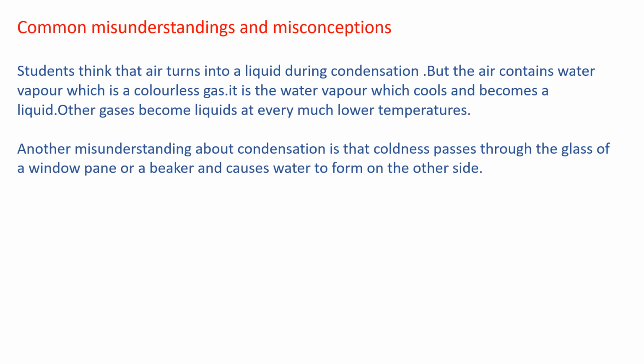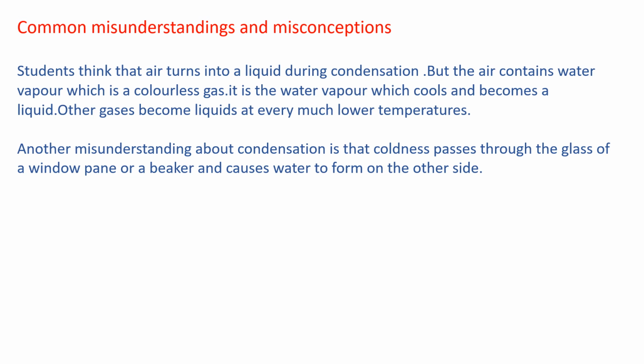We can say that the water vapor in the air, which is a colorless gas, cools and becomes a liquid, and that is condensation. It is not the air that turns into the liquid during condensation, it is the water vapor in the air, which is a colorless gas.